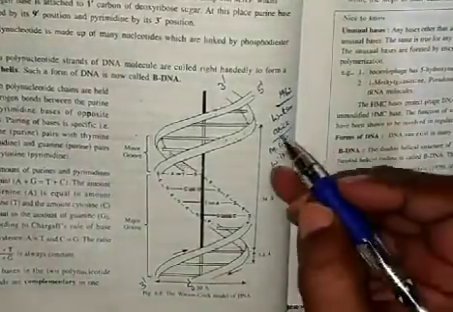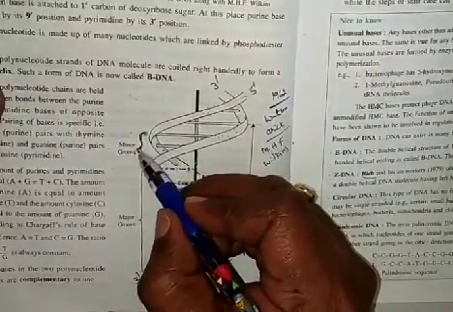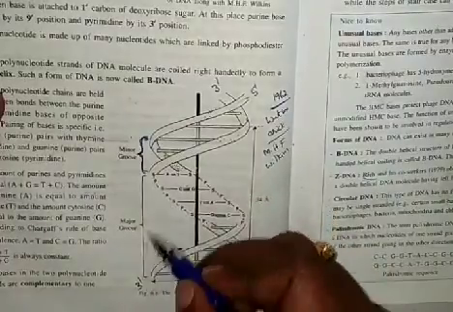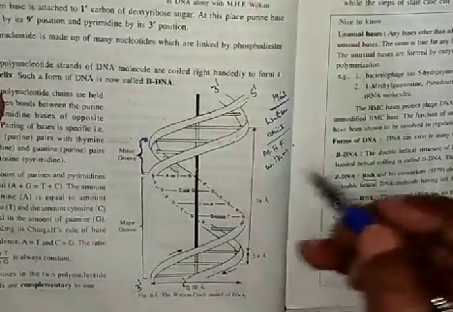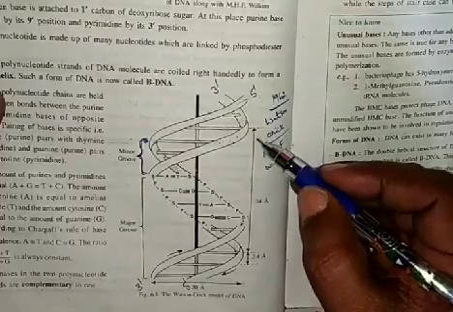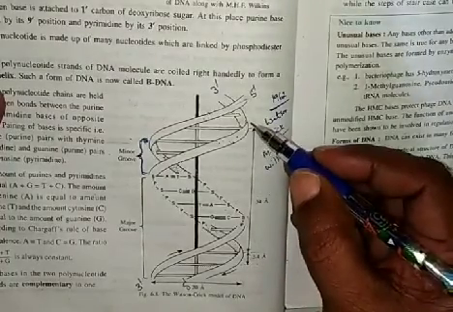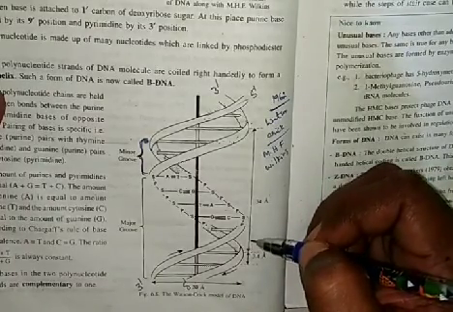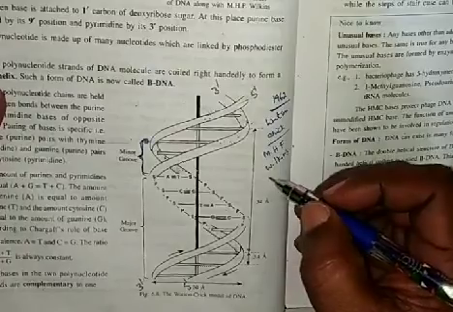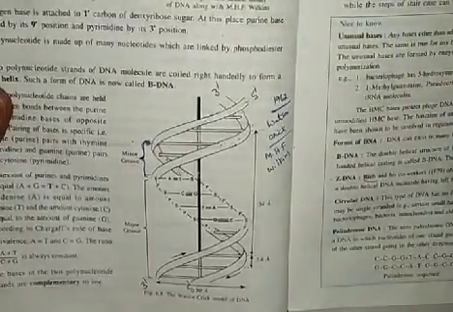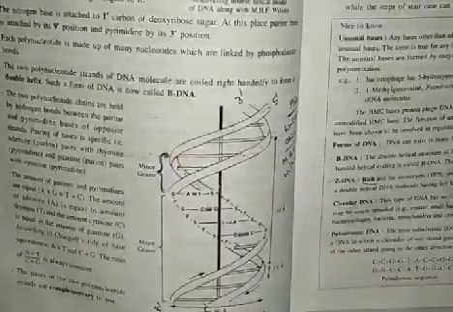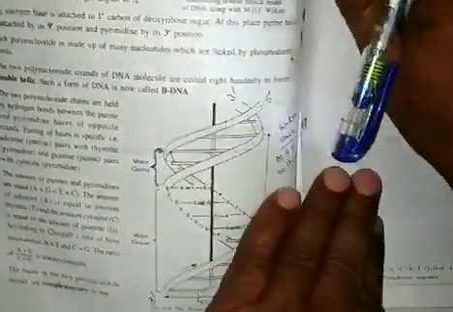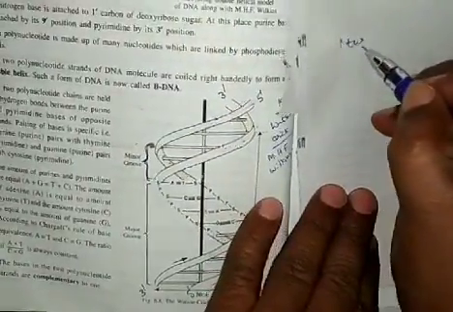So each and every DNA strand has a minor groove and a major groove. This is a minor groove, and these two regions are a major groove. The distance between one minor and major groove together is called one turn of DNA, one turn of DNA length.